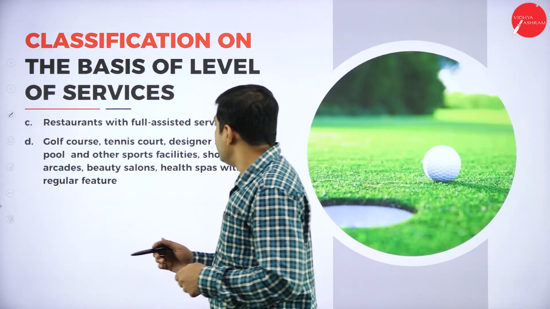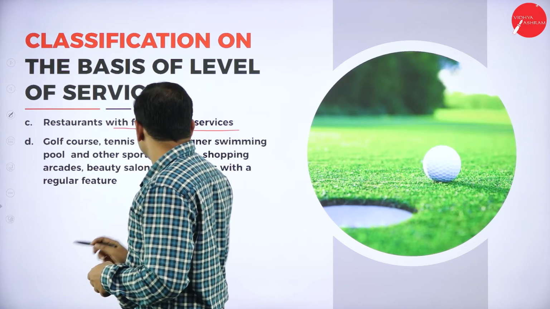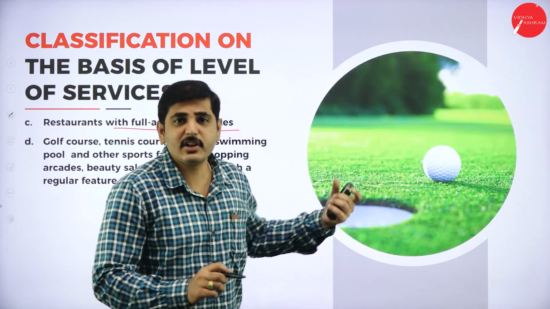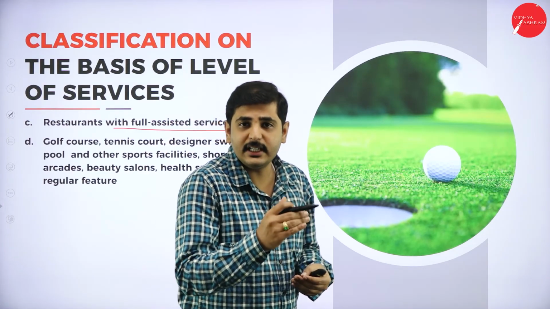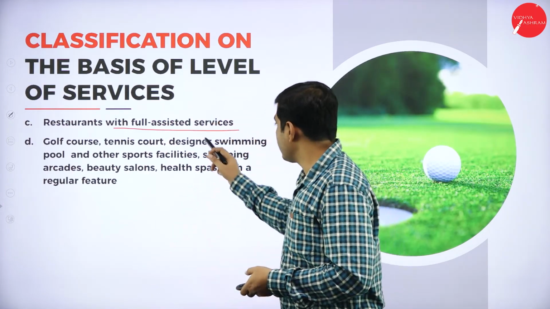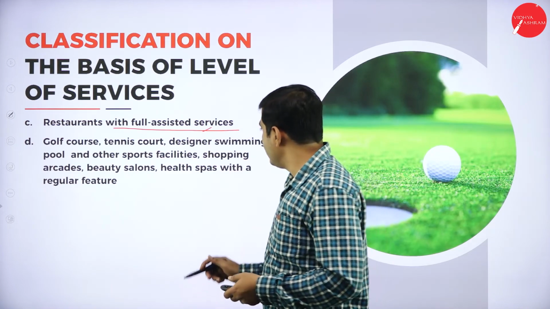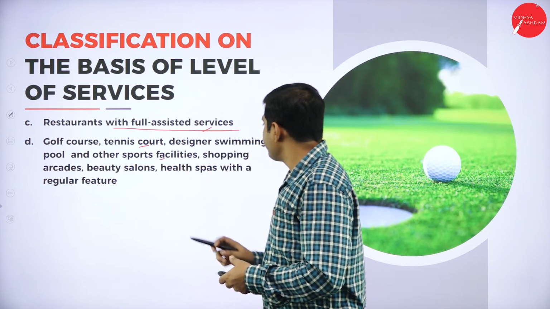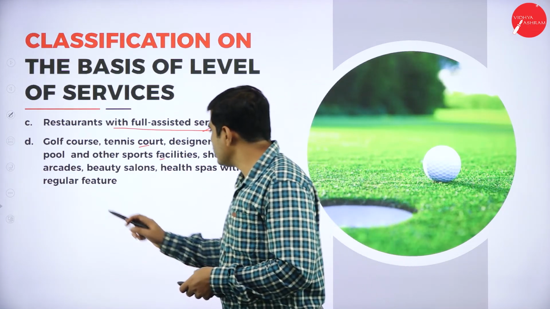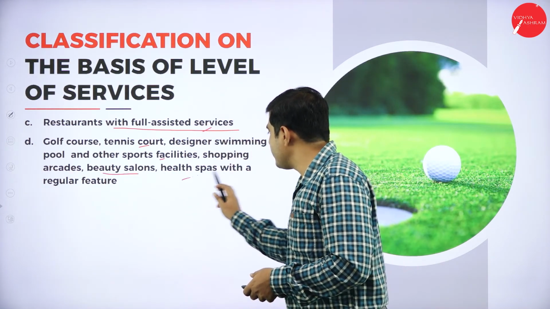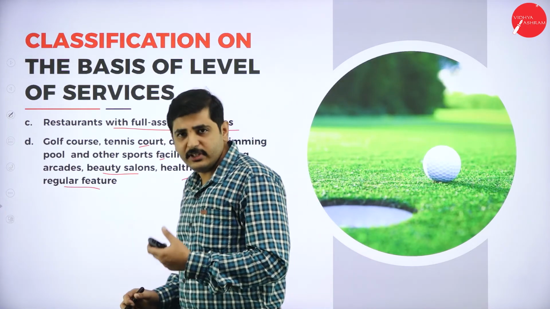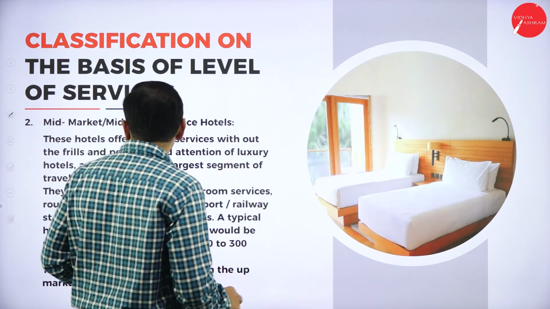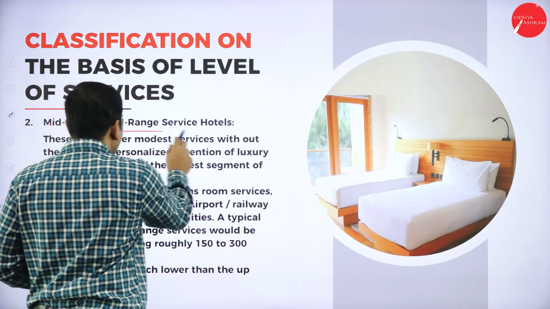And also next one, restaurants with full assisted service. So if you go to the restaurants of the luxurious hotels, all types of facilities will be available for the richer class. It may be golf, or sports, tennis court, and also shopping malls available in the hotels, and also beauty salons, health spas, and regular features. So apart from these, regular features are also available. Next one, mid-range or mid-market range hotels.